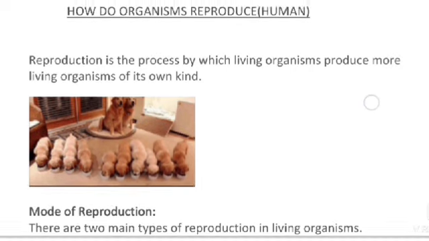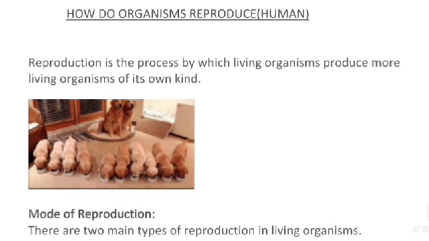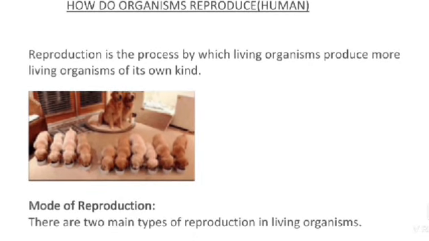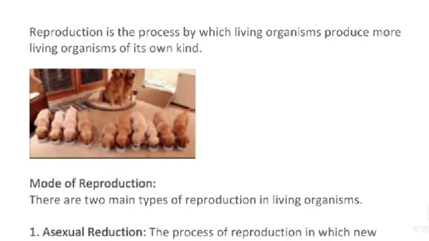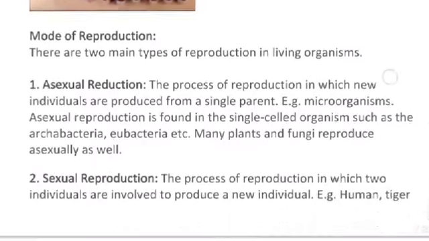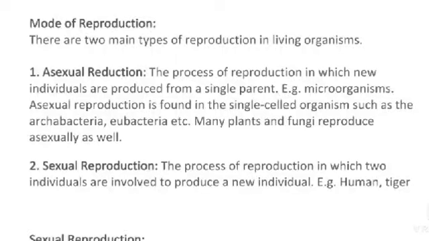How do organisms reproduce? Reproduction is the process by which living organisms produce more living organisms of their own kind, especially in human reproduction. Mode of reproduction: there are two main types of reproduction in living organisms.